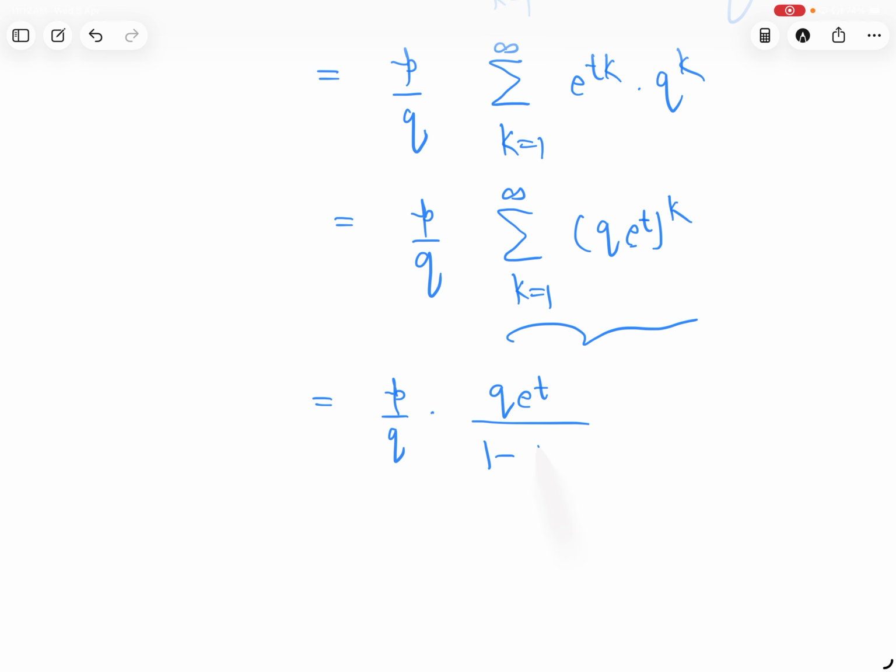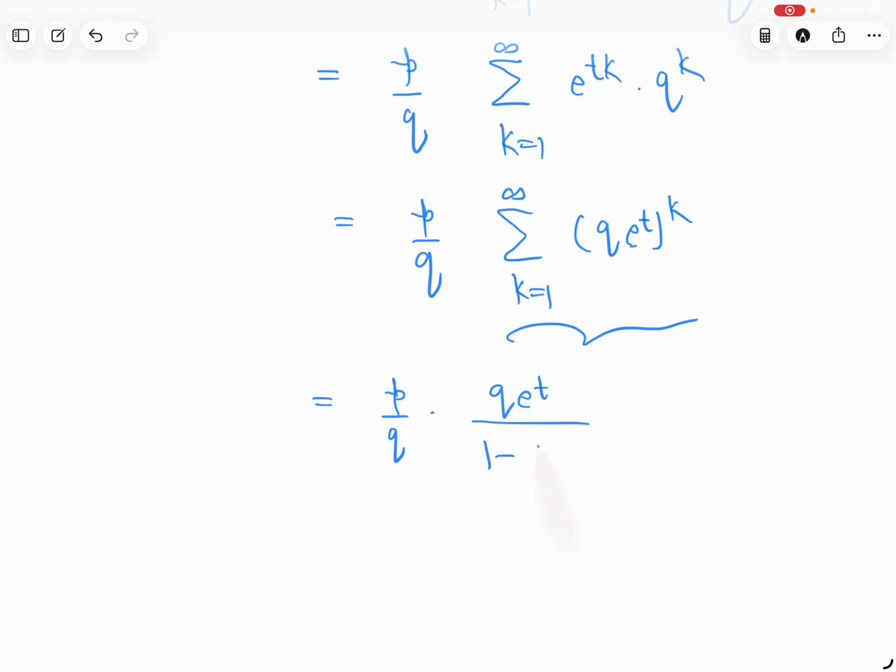After solving it, what you got? M_X(t) is p e to the power t upon 1 minus q e to the power t.